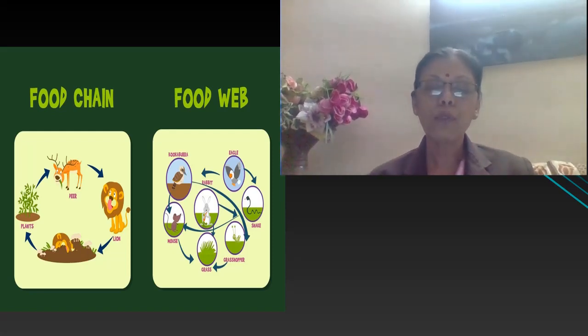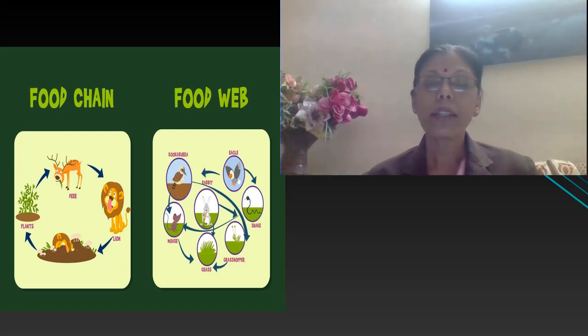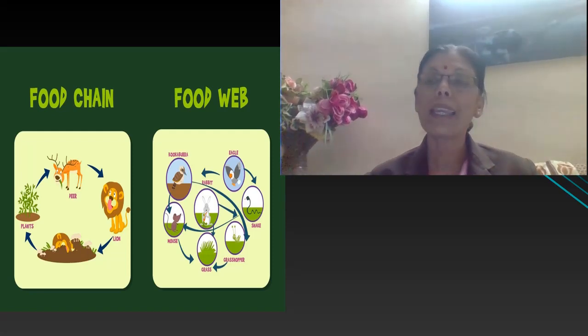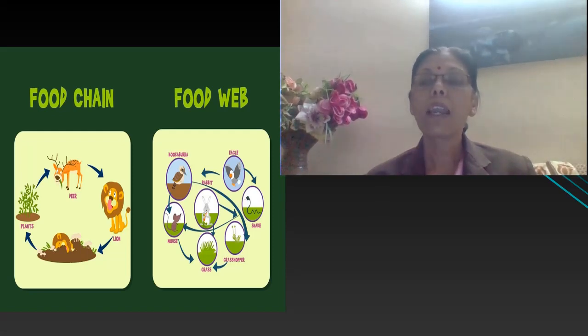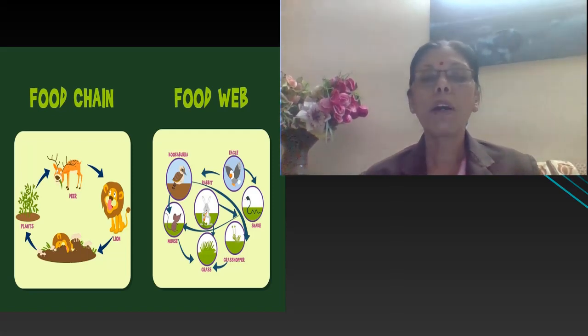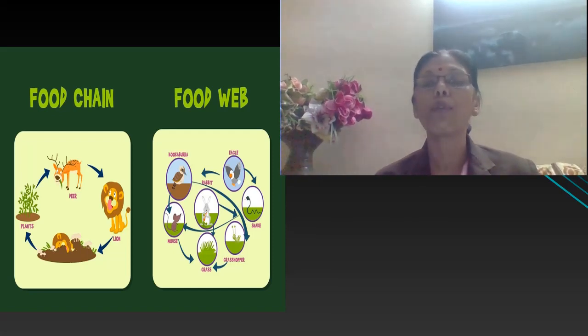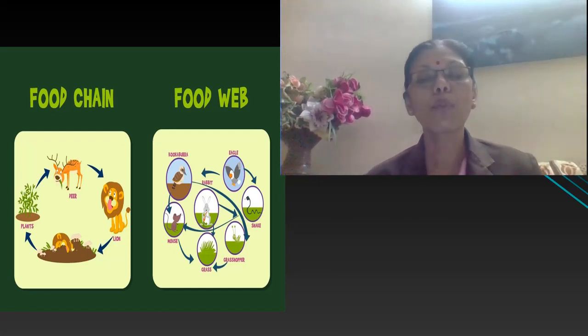Then another food chain we can consider: grass is eaten by grasshopper, grasshopper is eaten by bird, and bird is eaten by eagle. In the same way, one more food chain can be there: snake, which is eaten by eagle. So there are a number of food chains as shown in the diagram. This interconnection of food chains is called a food web.